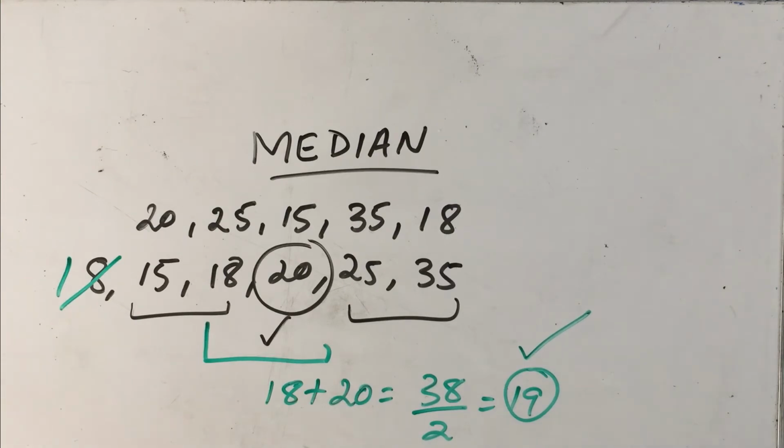The next point that we need to remember about median is, when do we really use median? Median is very much applicable, especially when we have to deal with qualitative data that you are able to arrange in an order. For example, you want to find out the average intelligence, or the average honesty of a class, or the average beauty of a class. When you have these kinds of concepts, you will be able to use the median of a distribution.